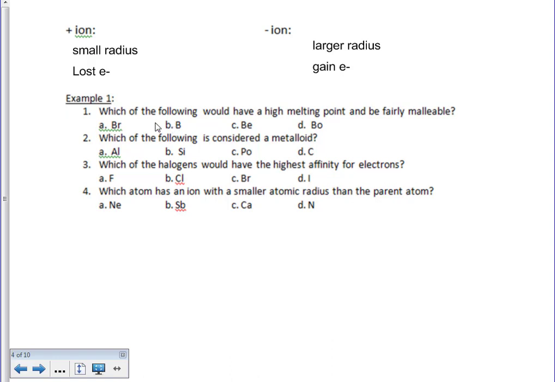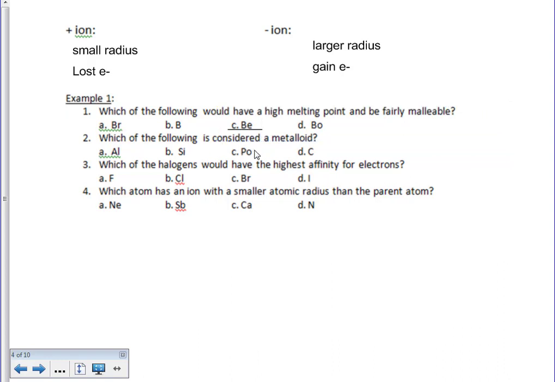So when we're looking at some of these examples, it says which of the following would have a high melting point and be fairly malleable. High melting points we know are characteristics of a metal, and being fairly malleable would also be a characteristic of a metal. So to break this question down, really what we're looking at here is which of the following is more of a metal, so farther to the left and possibly down. So when we're looking at these possible choices, we know that bromine is not a metal, we know boron is not a metal. As you're looking, we know that Be is in fact going to be a metal. So we know that this is going to be our correct response.